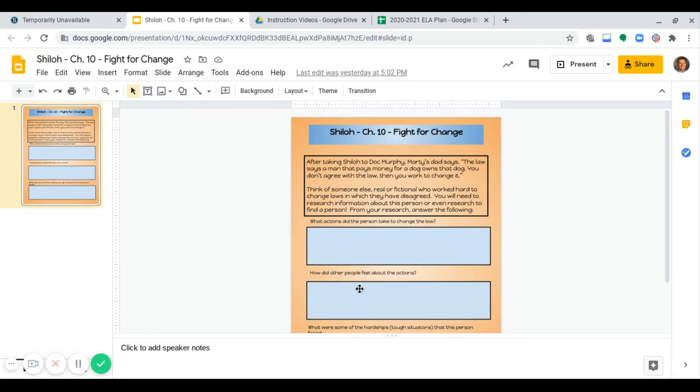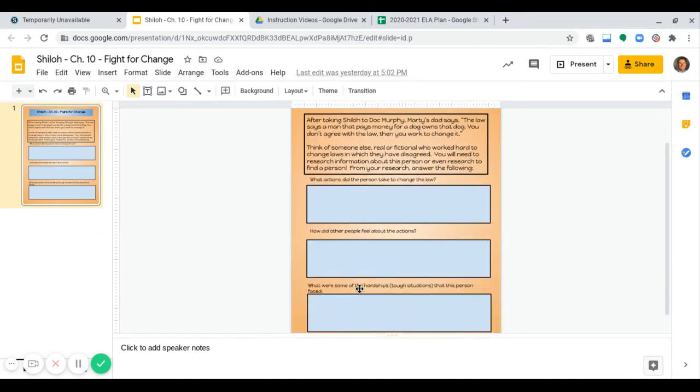You'll fill this out. And then make sure when you're done with the assignment, on Schoology, you click that submit button, so it gets turned in. And as always, if you have any questions, let me know.